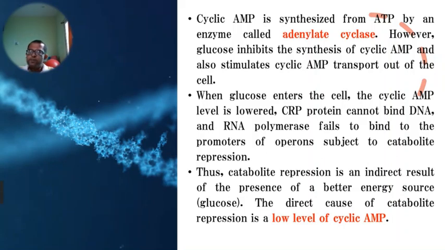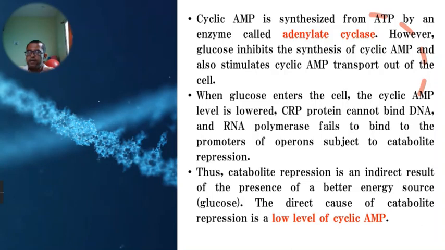Now cyclic AMP is synthesized from the ATP molecule by an enzyme known as adenylate cyclase. This is the enzyme which forms the cyclic AMP molecule using ATP as a source. If glucose is present in the surroundings of the bacteria, the synthesis of cyclic AMP is inhibited.